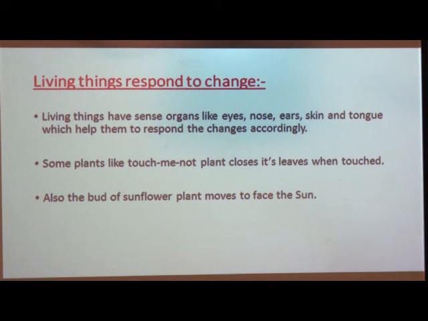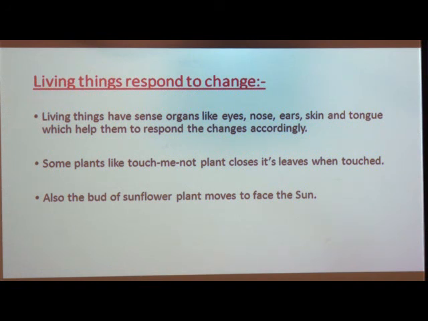As well as sometimes you may have noticed that if someone throws a stone towards you at the time of playing on the ground, what do you do? You duck at that time, means you make your head and body lower to avoid getting hit.